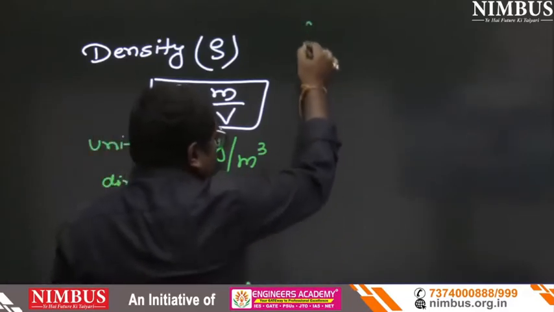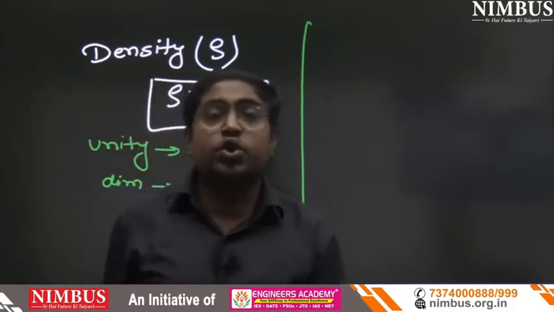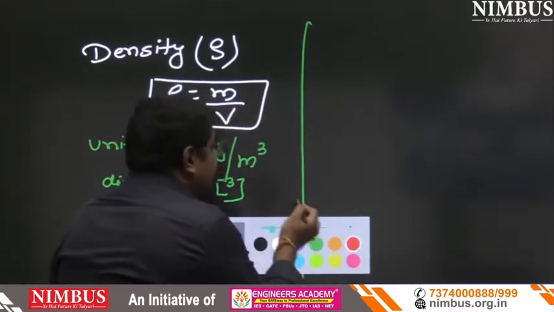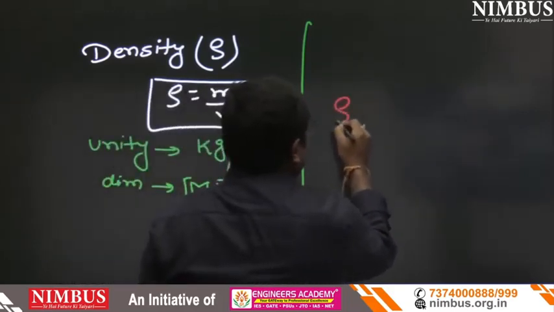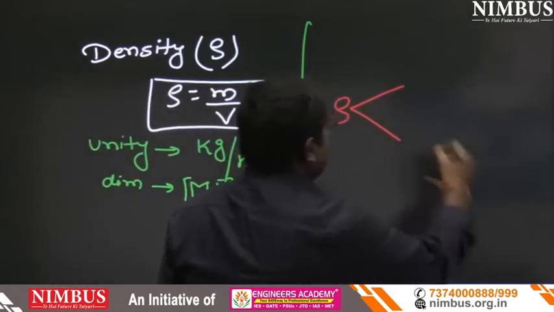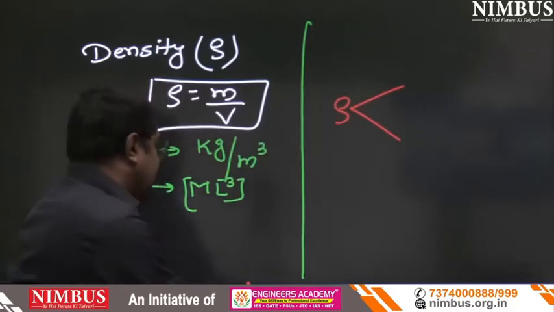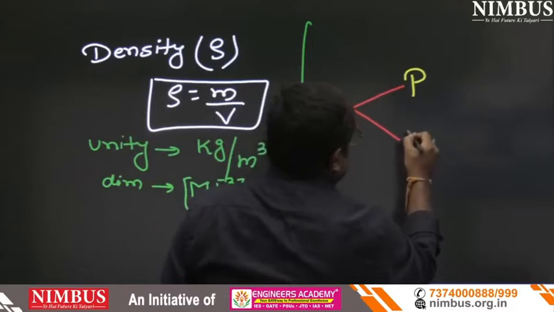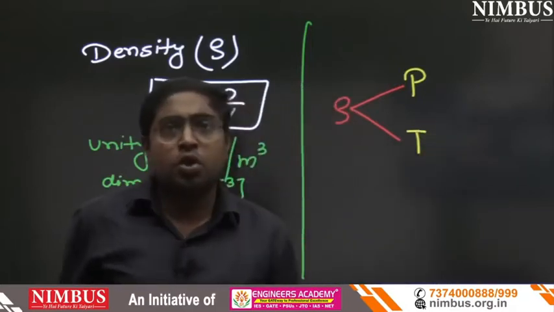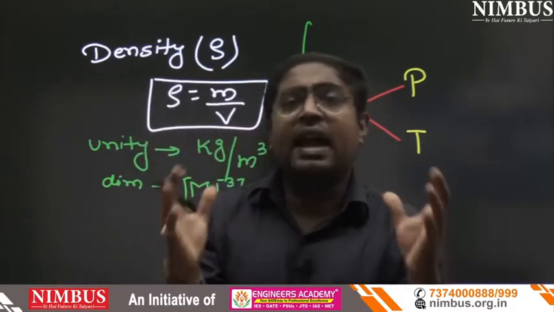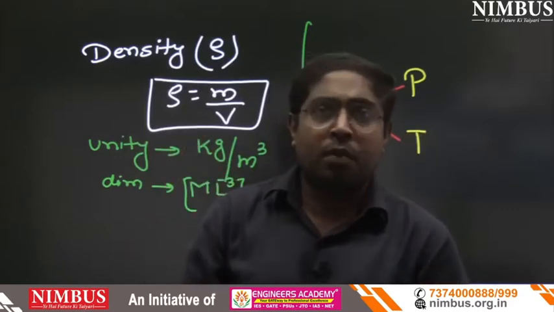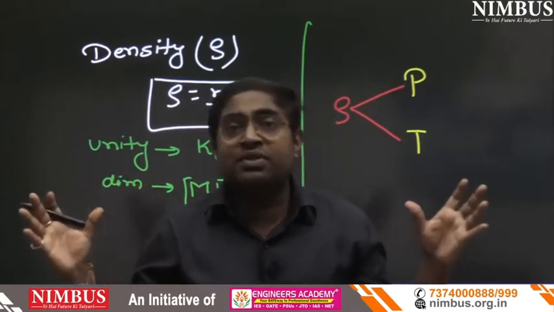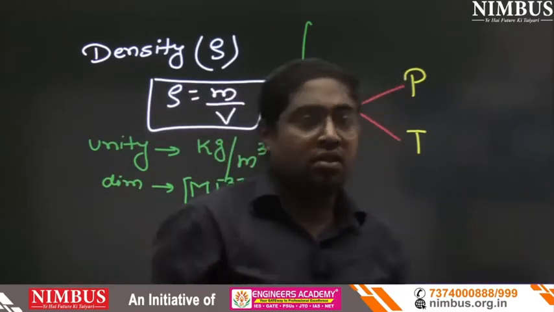Now the advanced question is, density can vary with pressure and temperature also. So how? This is pressure and this is temperature. Assume in my hand a balloon is there. Now I am going to compress the balloon. Compression means we are going to increase the pressure.